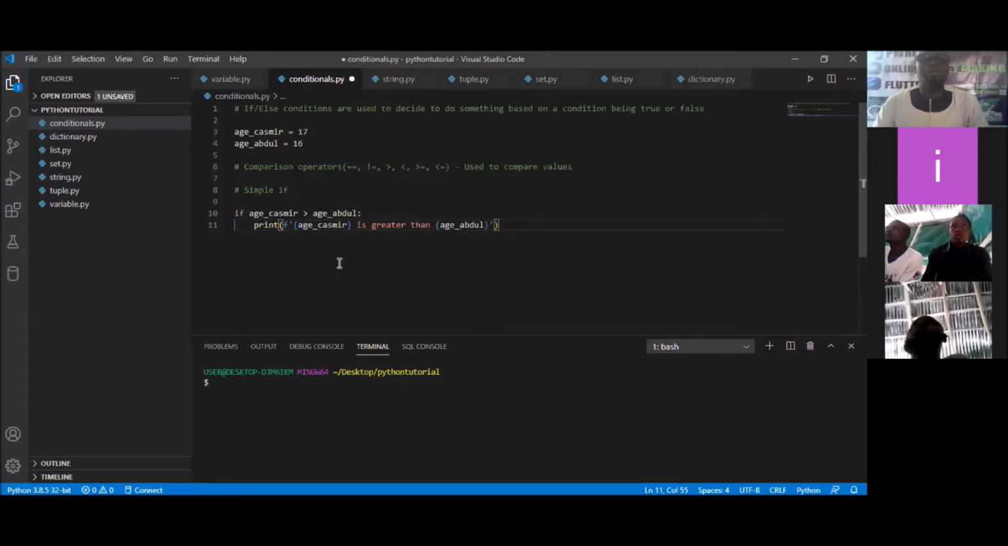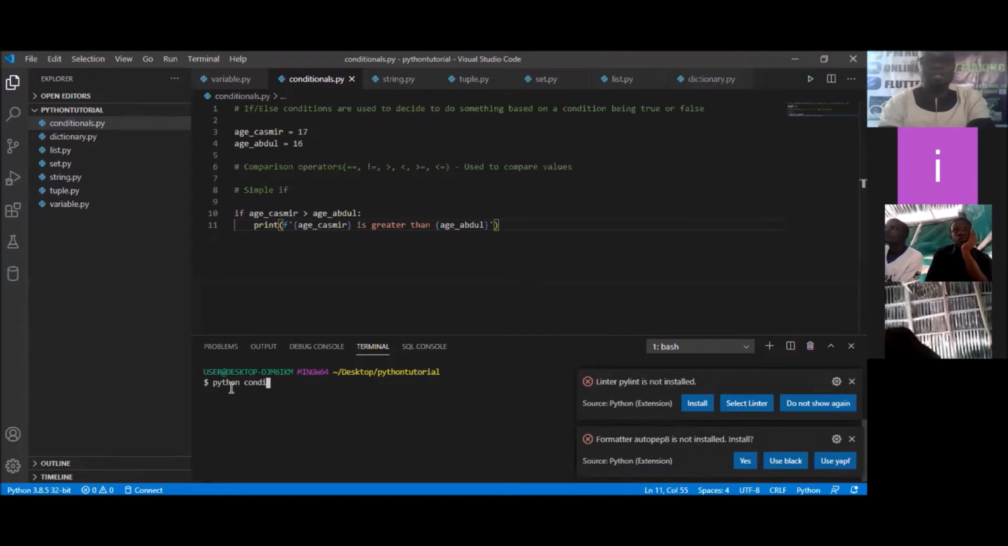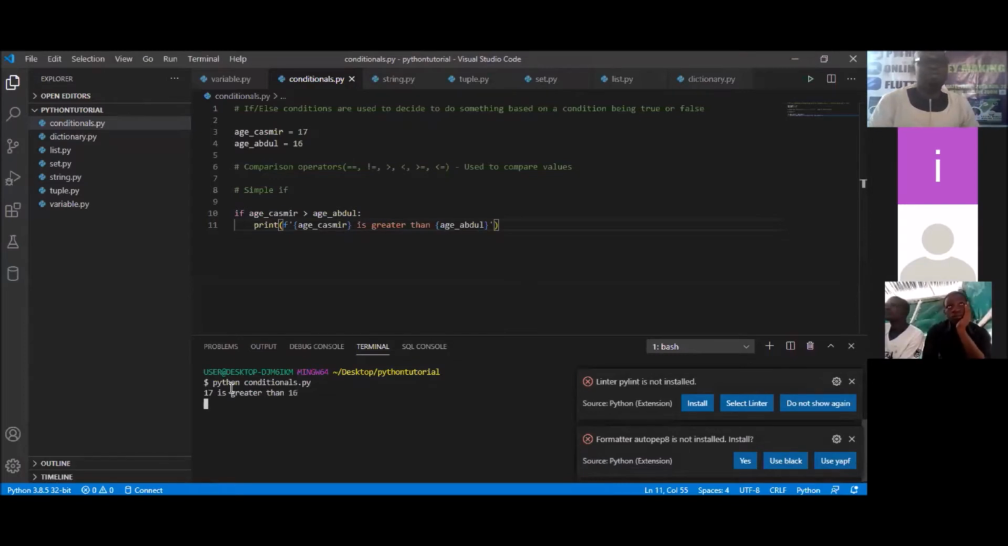Class, is that condition true or false? It's true, isn't it? Because Kashmir's age is 17 and Abdul's age is 16. So it's supposed to run. I do Control S to save, then I come to my console to run. Python, what? Conditionals. Is it conditional or conditionals? Conditionals.py. So I'm going to run this, and you can see 17 is greater than 16, because Kashmir's age is 17 and Abdul's age is 16.